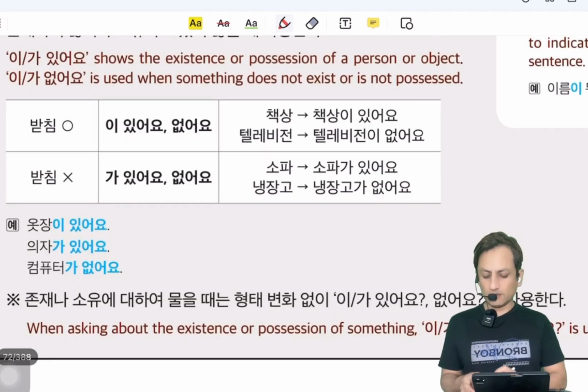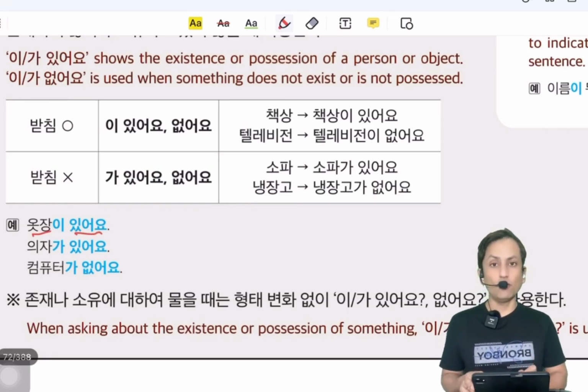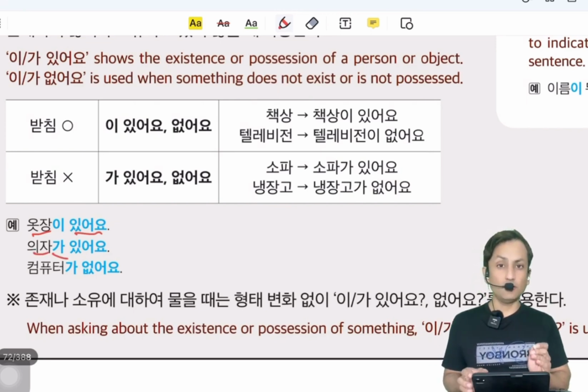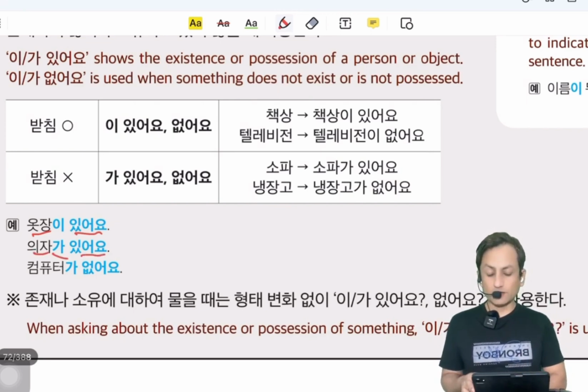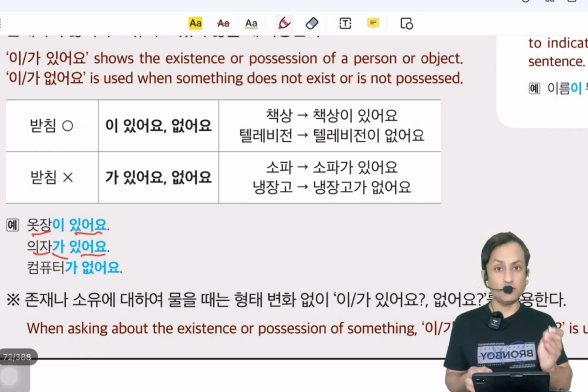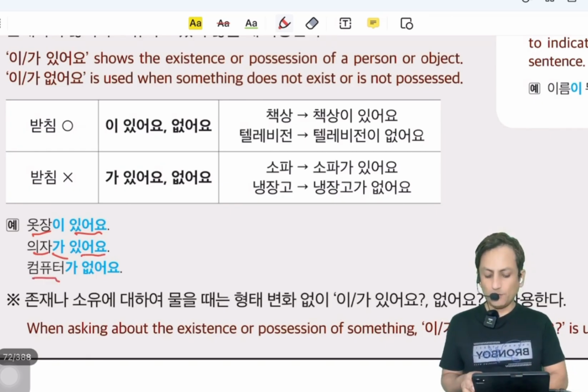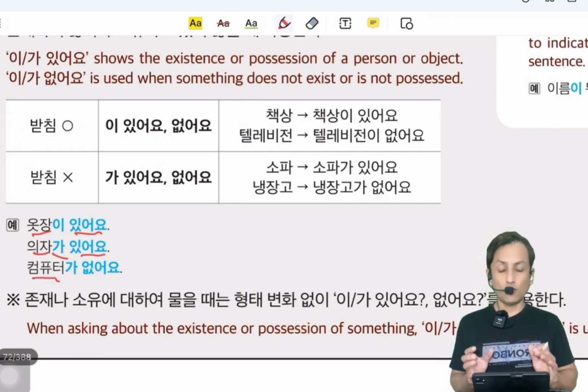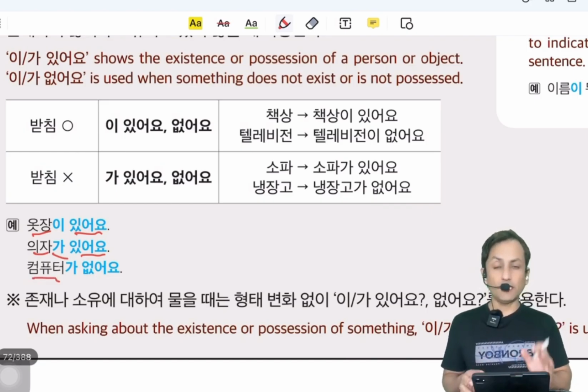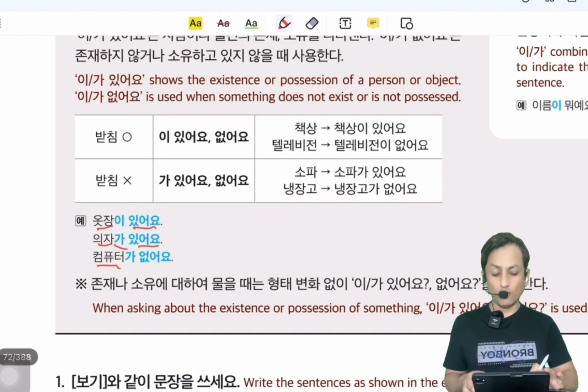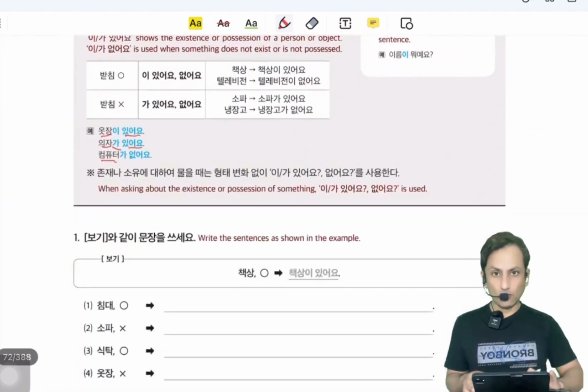Now there are some examples. 옷장. 옷장 is closet. The last letter is consonant. 옷장이 있어요. There is closet. 의자가. Ga is attached because last letter is vowel. 의자가 있어요. This is chair. 컴퓨터가 없어요. 컴퓨터가. Ga is attached because the last letter is vowel. 없어요. There is no computer.